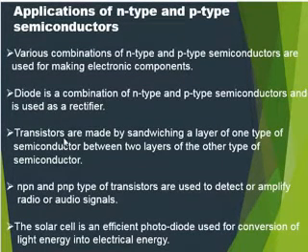Transistors, a semiconductor device, are made by sandwiching a layer of one type of semiconductor between 2 layers of the other type of semiconductor. NPN and PNP type transistors are used to detect or amplify audio or radio signals. The solar cell is an efficient photodiode used for conversion of light energy into electrical energy.